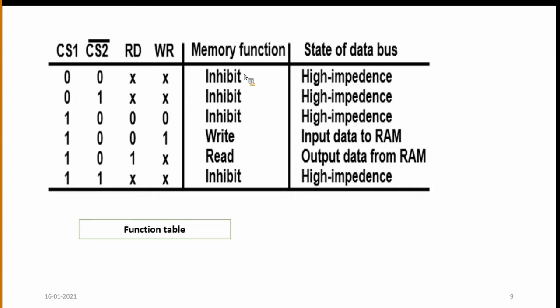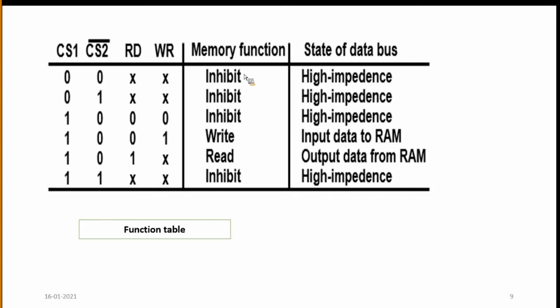And what is high impedance? High impedance means an open circuit. When we are using the RAM and ROM chips, the open circuit doesn't carry any signal. It does not perform any operations, neither input of data to the RAM nor output of data from the RAM.